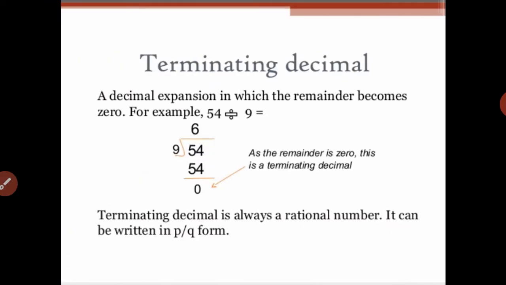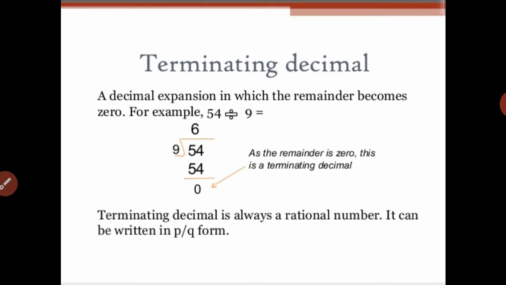Now, terminating decimal. What is a terminating decimal? Terminating decimal means when we divide a number by another number, the division ends and we get the remainder as 0. It is a decimal expansion in which the remainder becomes 0. For example, 54 divided by 9, here the remainder is 0. As the remainder is 0, this is a terminating decimal.